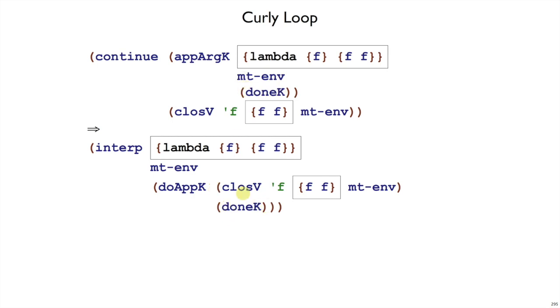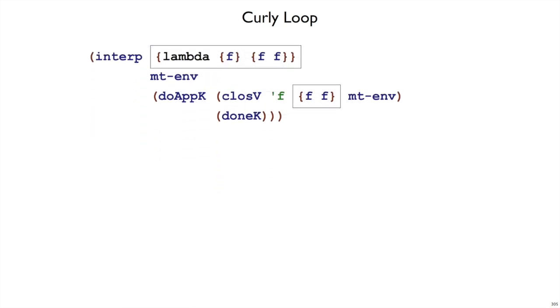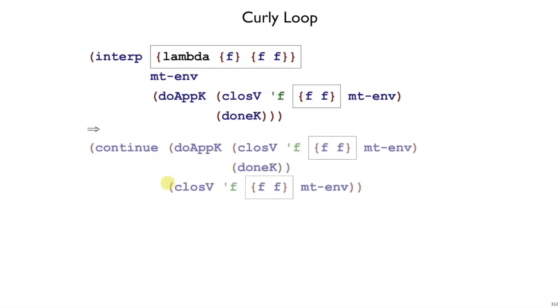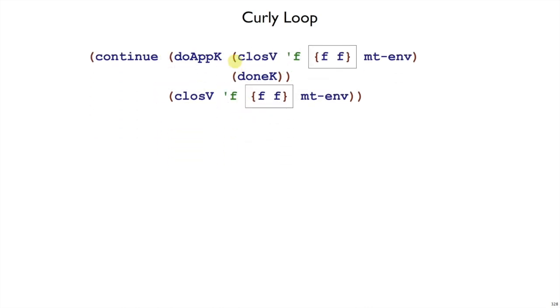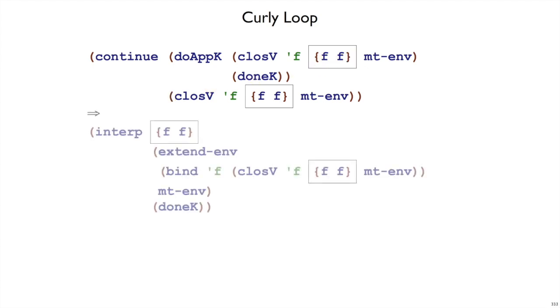Once again, we are interpreting a lambda expression, so once again we'll continue right away with a closure. Here this closure corresponds to this lambda, which has argument f and body f applied to f in the current environment, empty environment. And then we continue with the rest of the continuation, which is this do app k. Do app k then in the continue case says we've got a function and we've got an argument, start interpreting the body. So we will interp the body expression f f.